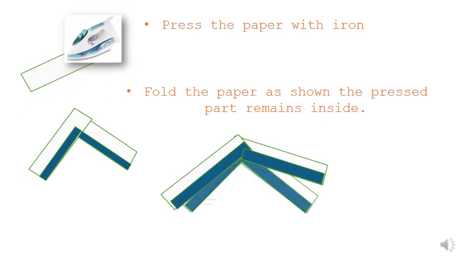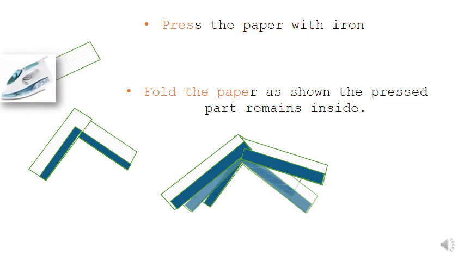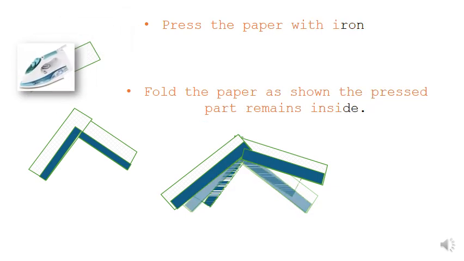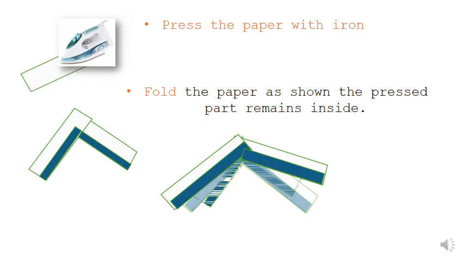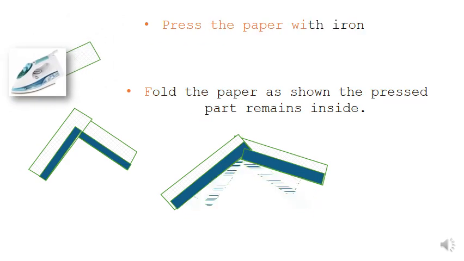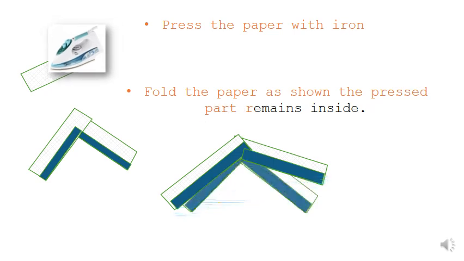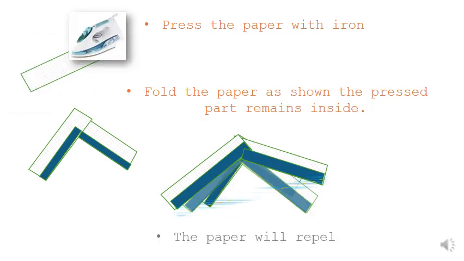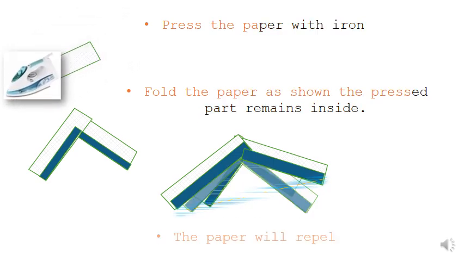So the expansion of the paper depends on how much charge has gathered on the paper when you press it with the iron. So this is the third example of a static charge. The paper will repel. So this is the third example.